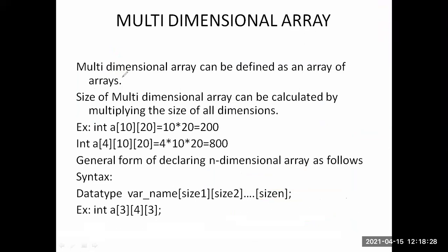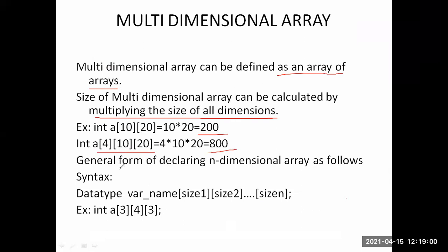See here, a multi-dimensional array can be represented as an array of arrays. The size of a multi-dimensional array can be calculated by multiplying the size of all dimensions. I already told you the size of this array is 10 into 20, so 200 elements we can store. Here, this is the three-dimensional array. The size of the three-dimensional array is 4 into 10 into 20, so you can store 800 elements.